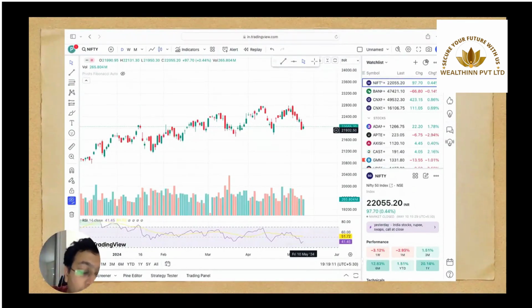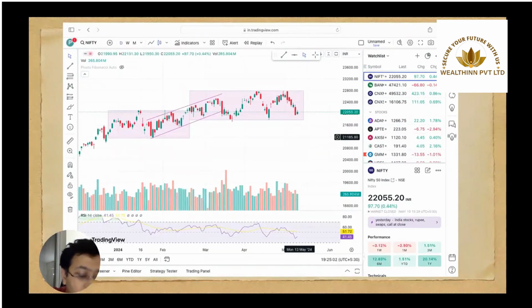However, on Friday, that is 10th of May, it managed to close above 22,000, forming a small green bullish Harami candle, which could mean that there's a potential reversal possibility from here.